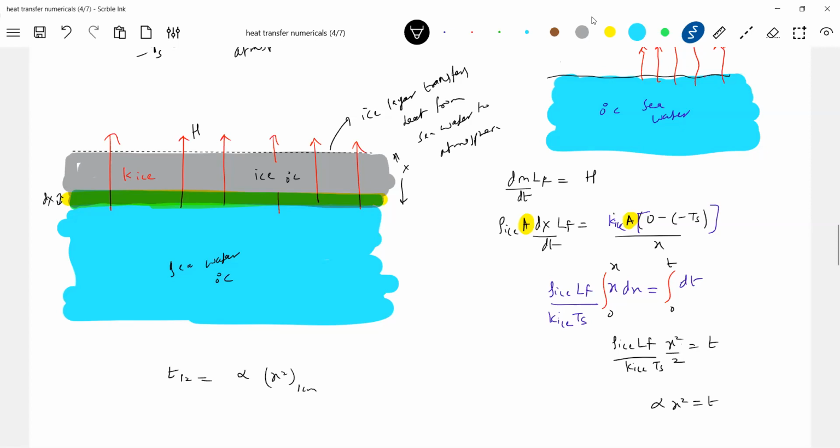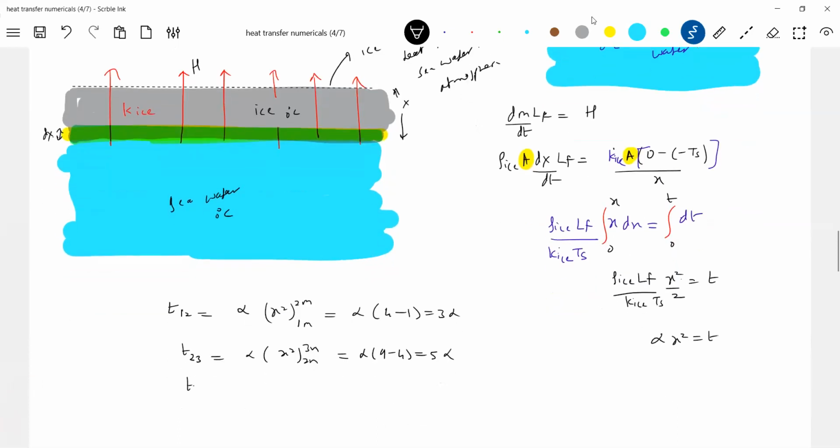1 centimeter to 2 centimeter, or 1 meter, we'll write it, so that SI units. So how much will it be? 4 minus 1, 3 alpha. Time taken for the length to increase from 2 meter to 3 meter, how much will it become? 9 minus 4, 5 alpha.